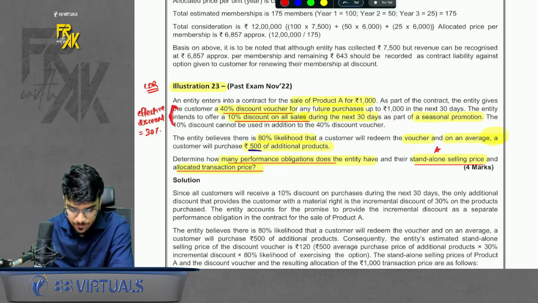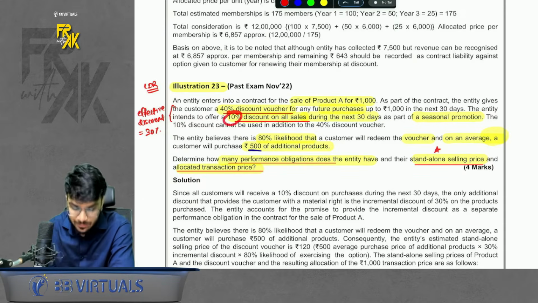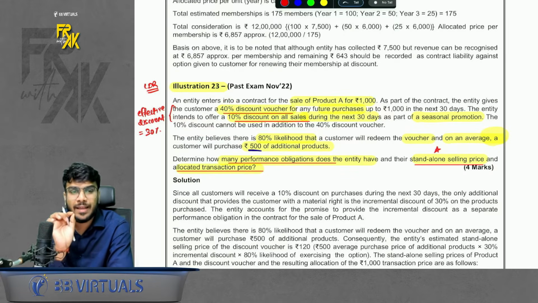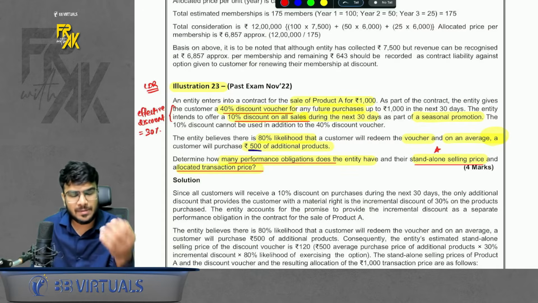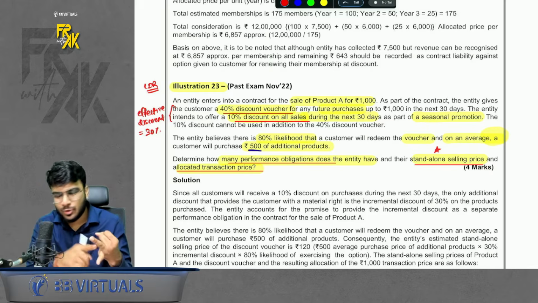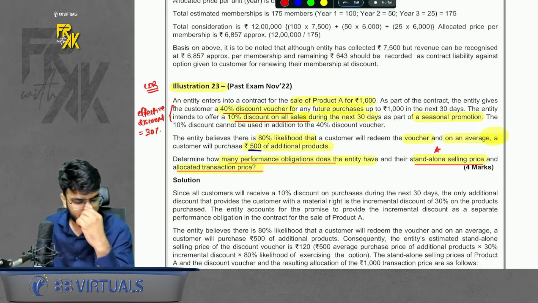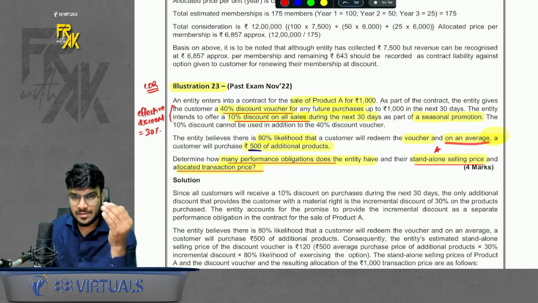40% discount voucher is given. In the next line, they say 10% discount we give to everyone only. 40% voucher we have exclusively. 10% it gives to all the customers, and this 40% cannot be availed in addition to 10%. That means effectively how much discount voucher did you get? 30% only. How come 30%? See, 40% voucher you have, 10% voucher to everyone in this world has. So effectively you are getting extra voucher 30% only. Okay. Probability of availing is 80%, and on an average customer purchase in future only ₹500 products.